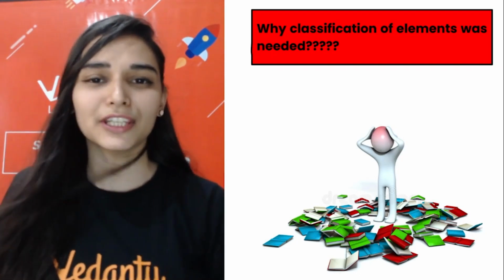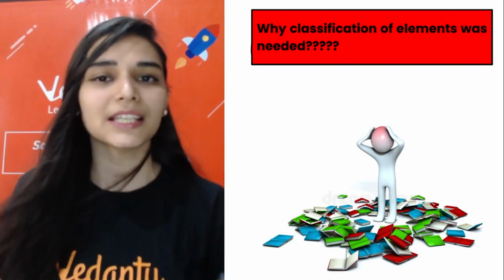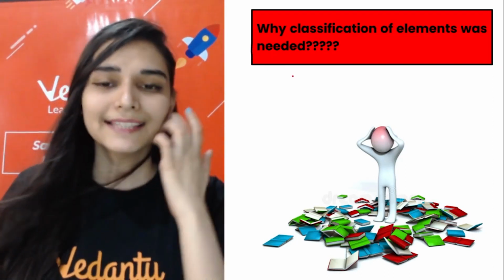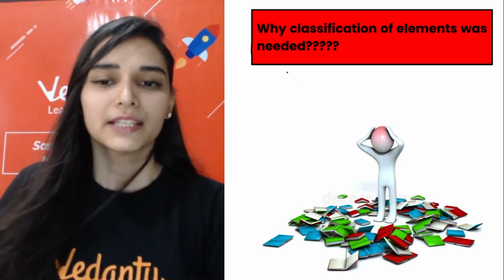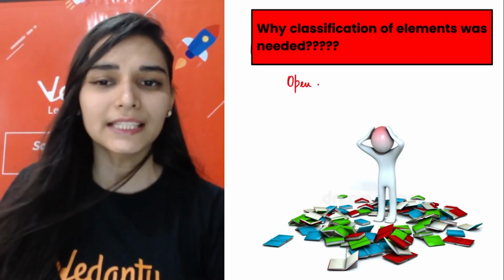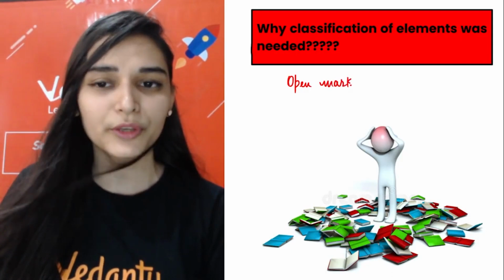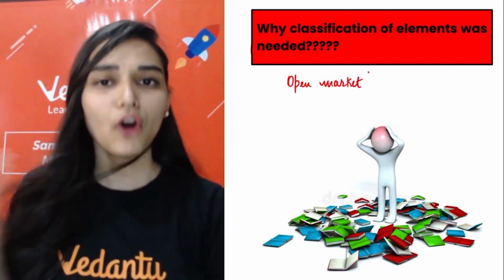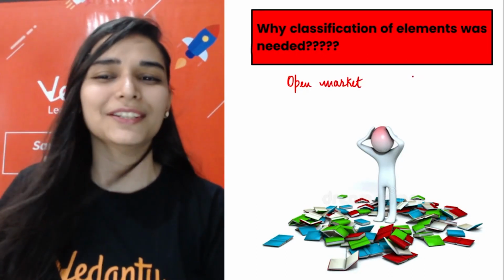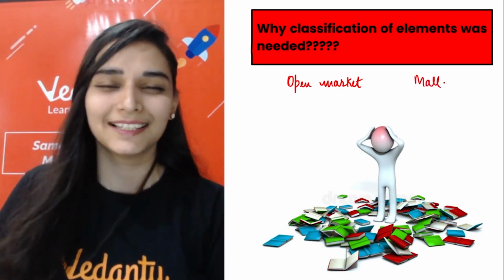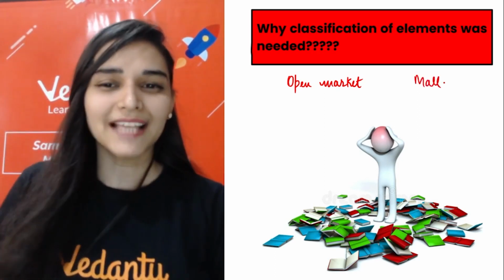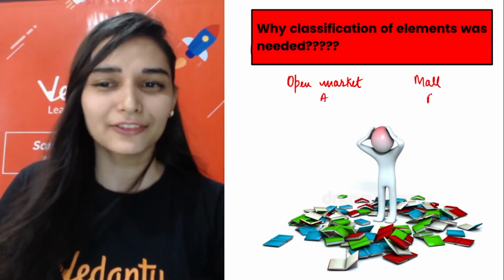Why was classification of elements needed? I'm going to take a very basic example. Let's say you have to go shopping, and you have two choices. Either you can go shopping in the open market, or you have one more option, you can go to a shopping mall. Which place are you going to prefer? Tell me in the chat box.